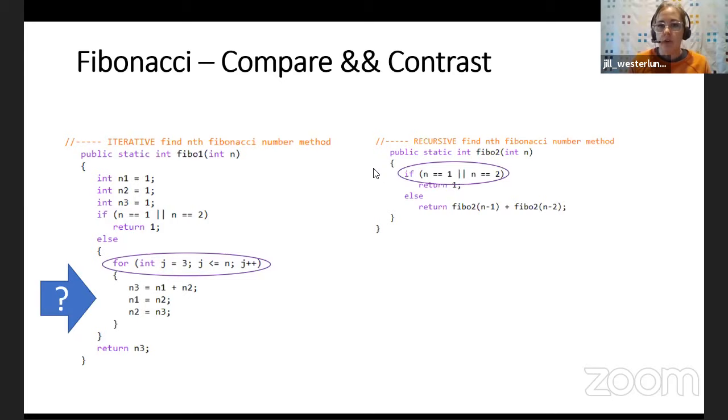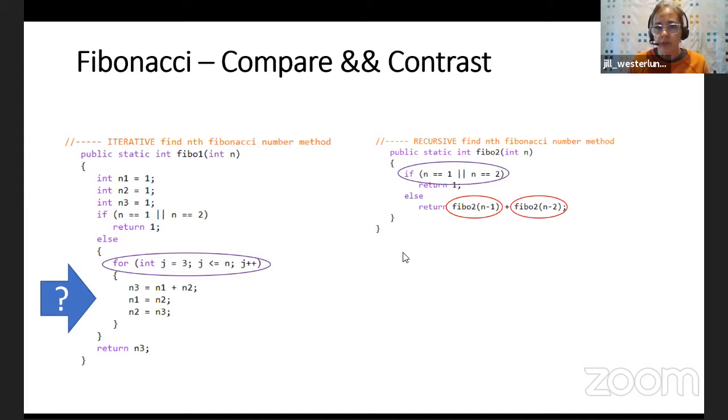The next thing I have circled that I wanted you to notice, for the iterative algorithm, is how many times the loop is going to execute. It's going to execute as many times as N, or the input. Now, if you're not familiar with Fibonacci, it's a numbering system where you add the previous two numbers to form the next number, and then you add the next two. I've got some code for you, and I've put some links in there so that you can read more about it. It's named for an Italian mathematician, so you should look that up.